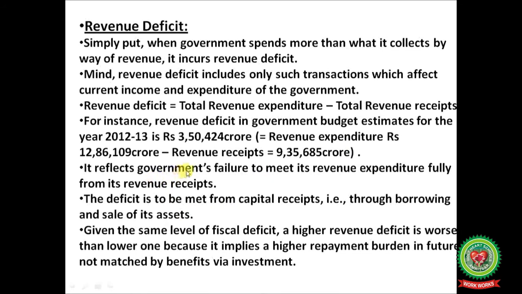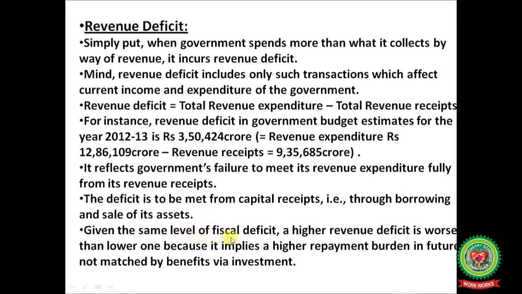It reflects the government's failure to meet its revenue expenditure fully from its revenue receipts. The deficit is to be met from capital receipts, that is, through borrowings and sale of its assets.